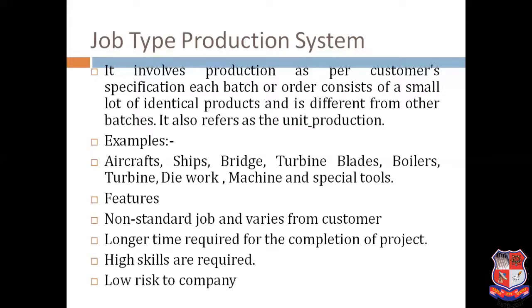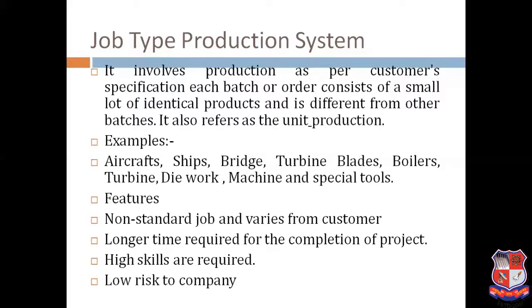But if we have to manufacture bridges, we need to set up the manufacturing resources at that particular site. Likewise, for manufacturing bridges or a metro station, on the roadside we have to build up our resources. We have to bring our hydra crane to that particular junction. So these are what we can call the job type production system.